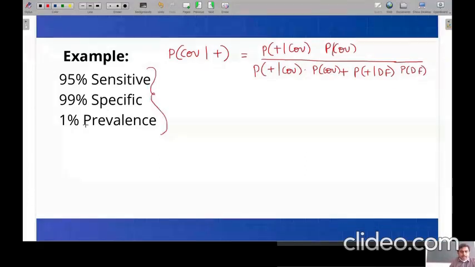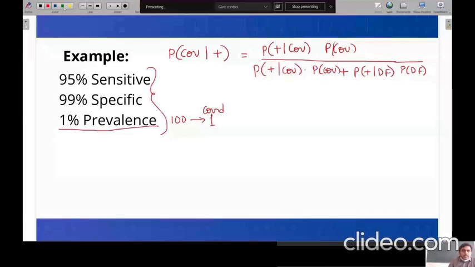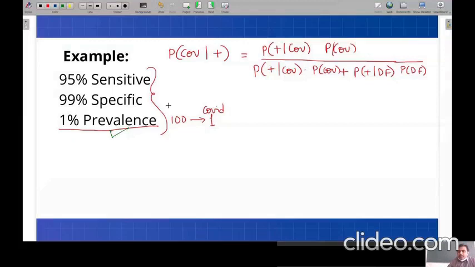First thing, I am talking about 1% prevalence. That means for every 100, there is 1% who is affected by COVID. I'll change the color so that you can easily understand. So this 1% prevalence information can be substituted here. You can see that here. Am I right? You can substitute here. You can substitute here.